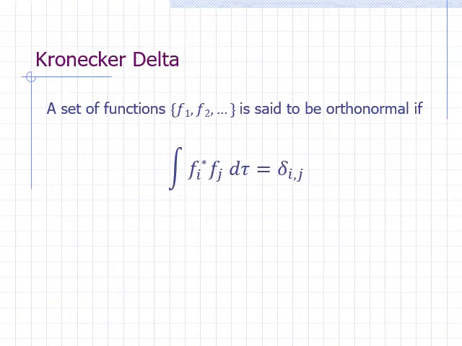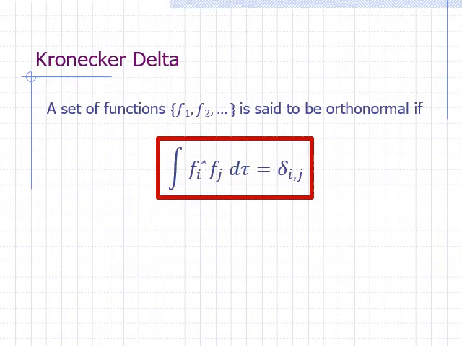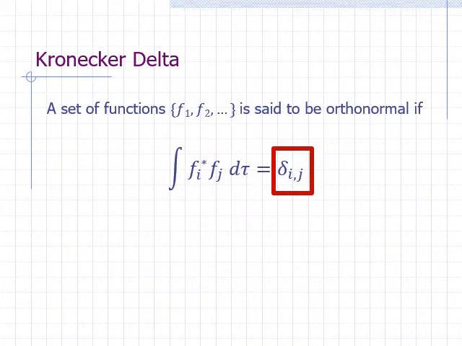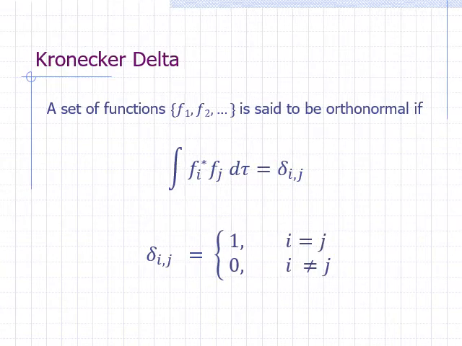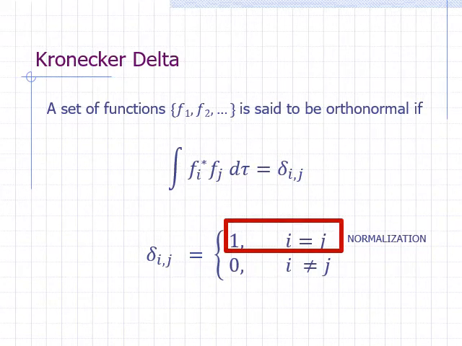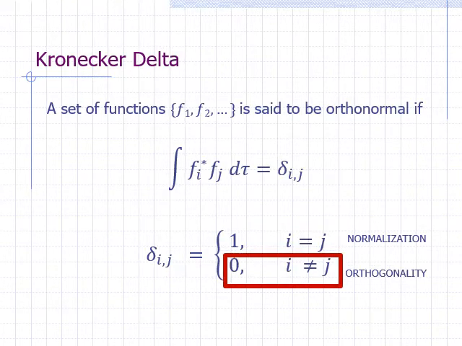Here's a more compact way of saying that a set of functions is orthonormal. We say that the integral of f sub I star times f sub j over all space is equal to delta ij. This symbol here, lowercase delta with subscripts I, comma j, is called the Kronecker delta. It is equal to 1 if I and j are equal, which means we are referring to the same function. This is the normalization condition. Otherwise, it is equal to 0. If I and j are not equal, we are referring to two different functions. This is the orthogonality condition.